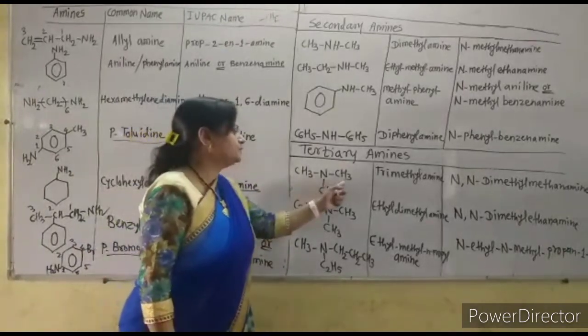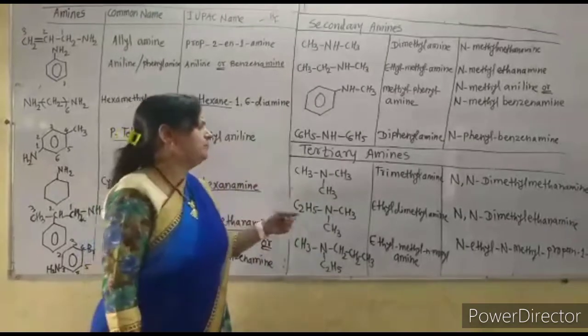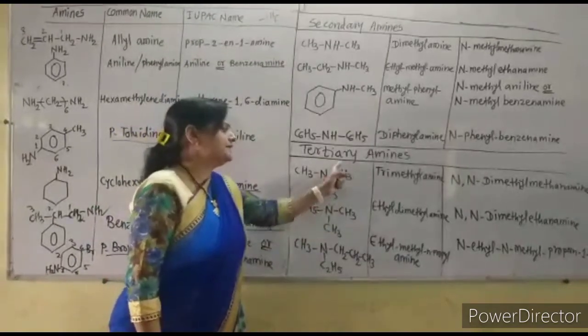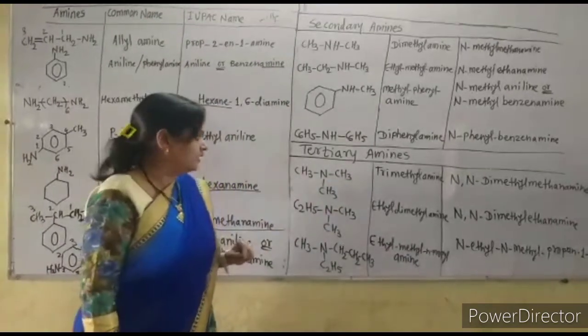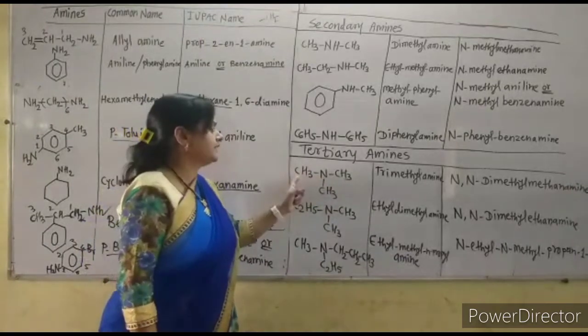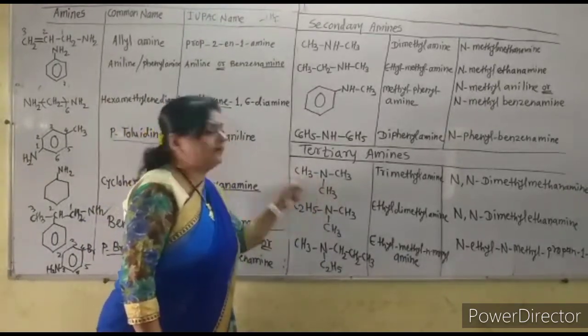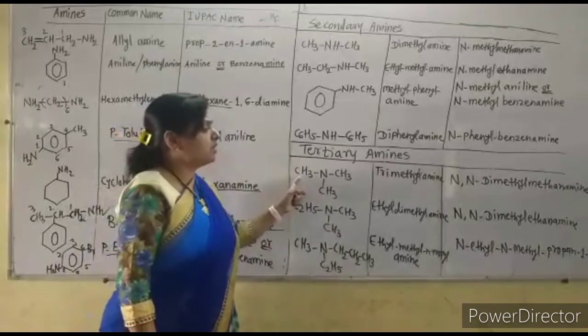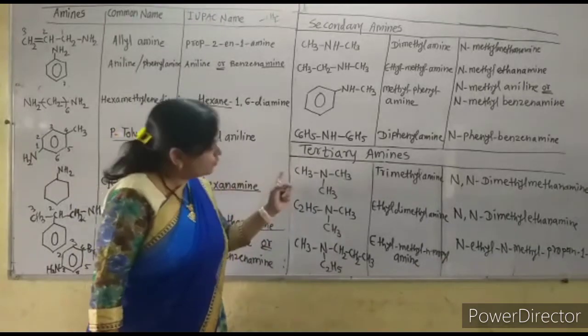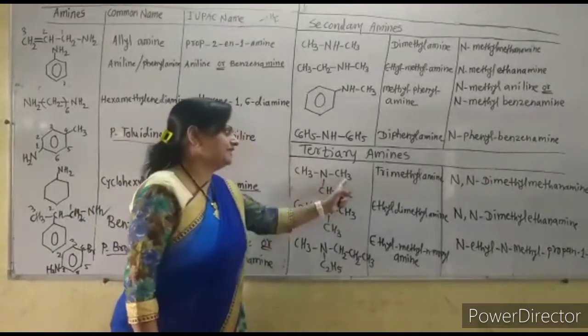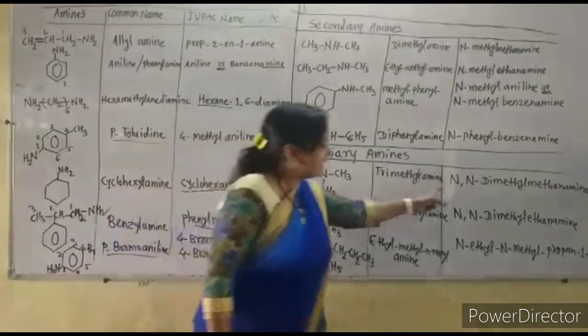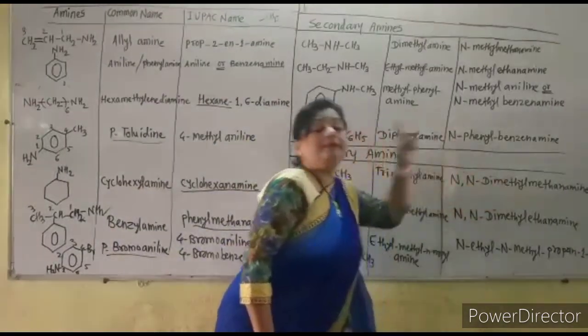All the alkyl groups are similar, so we can make this methyl group the parent alkane. Here 2 methyl groups are there. So the name of this compound is N,N, as both of the groups are the same methyl, dimethyl methanamine.